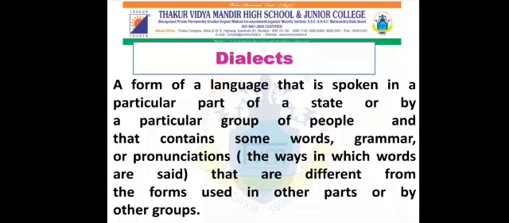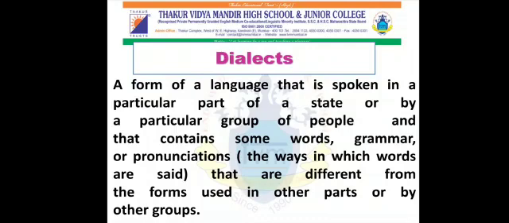Now let us learn what are dialects. A form of a language that is spoken in a particular part of a state or by a particular group of people and that contains some words, grammar or pronunciations, the way in which words are said that are different from the forms used in one part or by other groups.